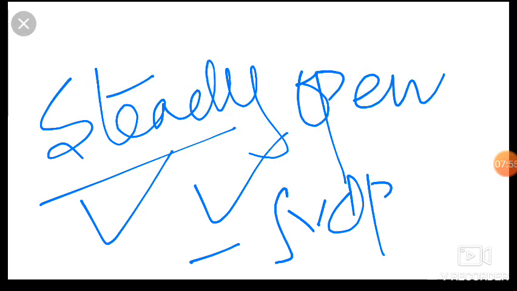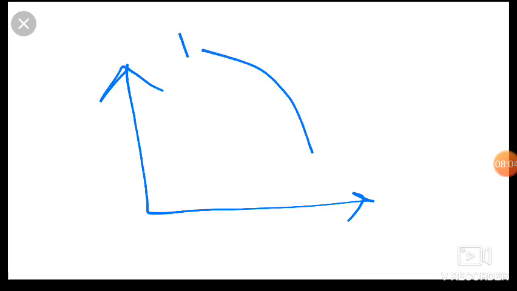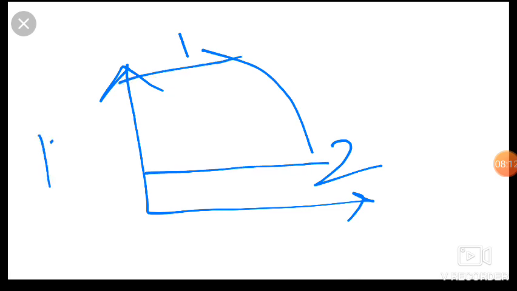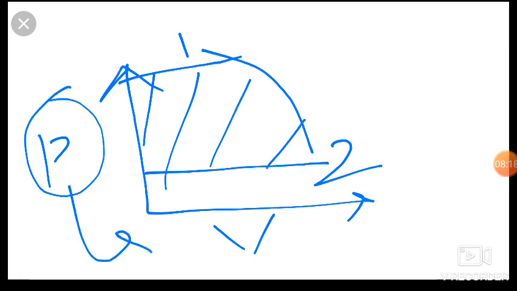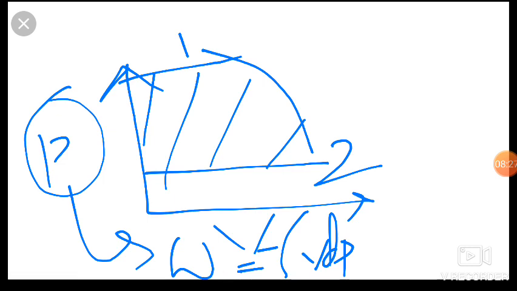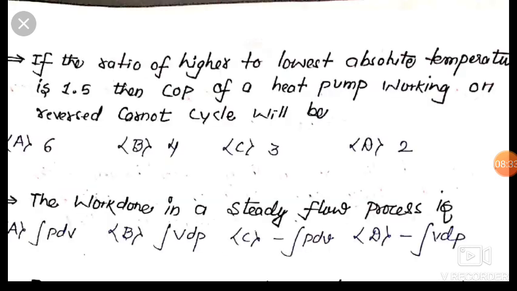Okay friends, and if we take PV diagram, and if this is our from 1 to 2 state, we are moving through our open system, then area under this curve on pressure axis is work done for our open system. So it is our V dP. Okay, W is equal to minus integration of V dP. So friends, answer is minus integration of V dP.